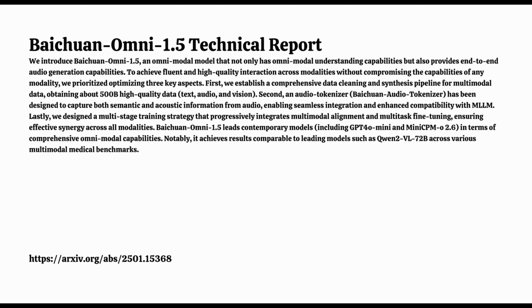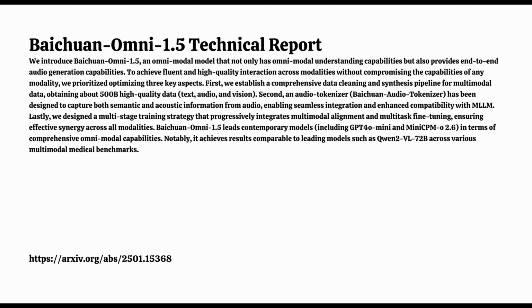The report also highlights Baichuan Omni 1.5's really exceptional performance in the medical domain, specifically its image understanding capabilities. Oh yeah, and they actually even created a whole new open source medical benchmark called OpenMM Medical. And they combined 42 public medical image data sets to try to further advance AI in healthcare. Yeah, that's going to be a really valuable resource for researchers working on AI applications in medicine.